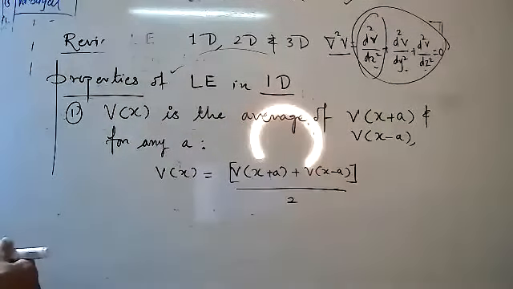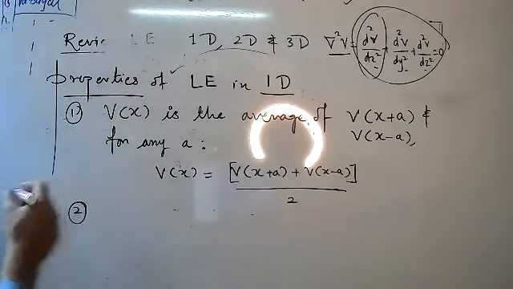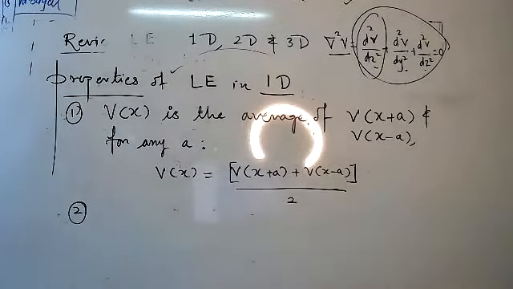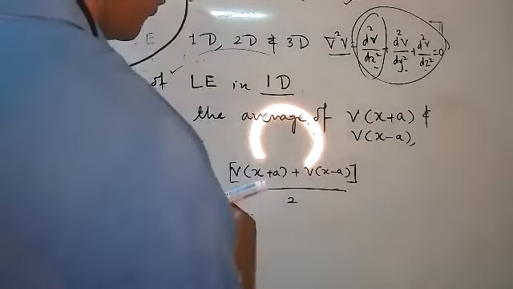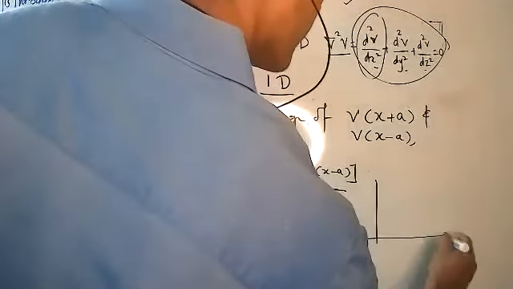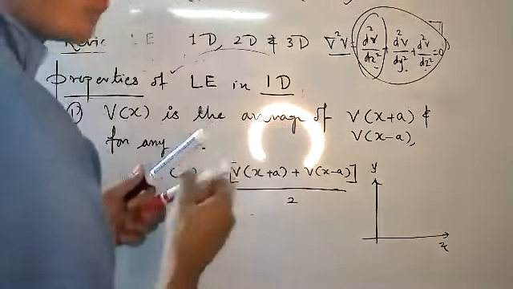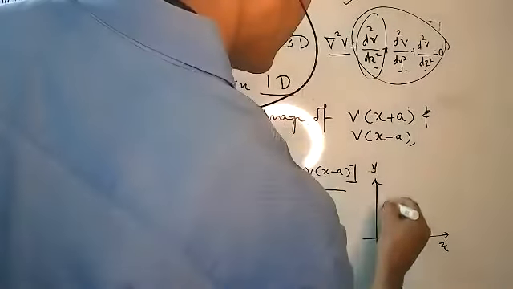Now, what is the second point? Can you tell me what is the meaning of local maxima and local minima? Anyone? Okay, so I will explain. I will draw. Yes, dear students, what is the meaning of local maxima and local minima? Suppose this is your x-axis, y-axis, and suppose the curve is like this.